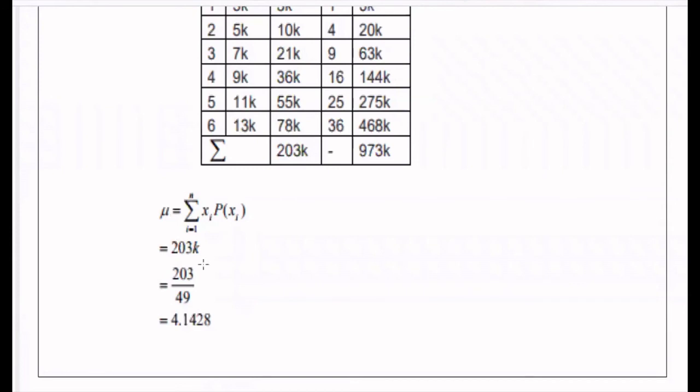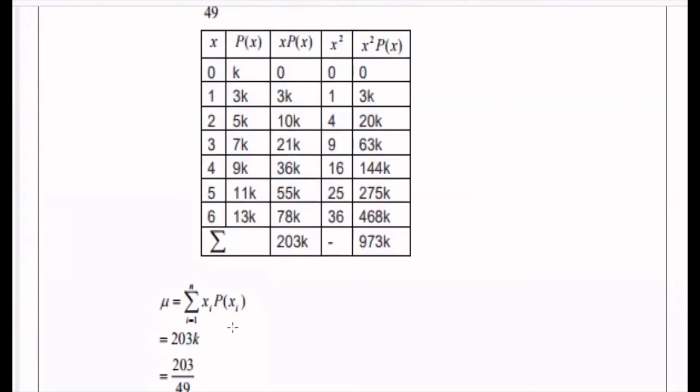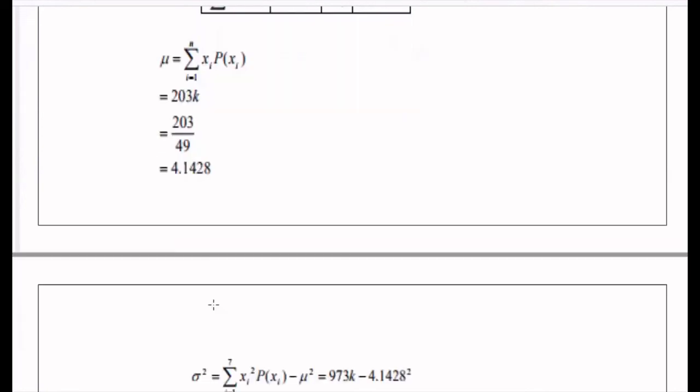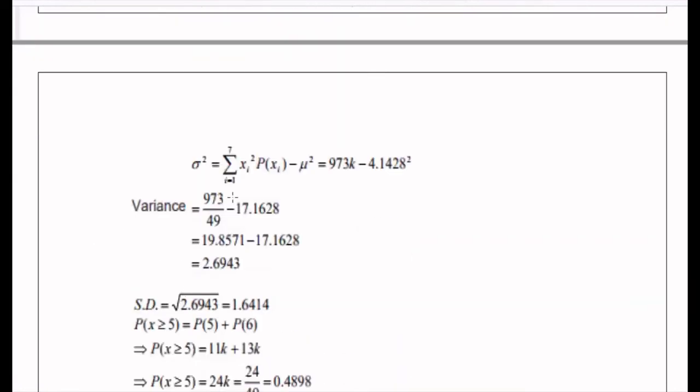Now coming to the formula for the mean. Mean is always given by the summation over xi into P of xi. The summation of xi into P of xi from the table is 203k. Substituting the k value, that is 1 by 49, 203 by 49 gives 4.1428. To find the variance, that is sigma square, it is the summation of xi square into P of xi minus mu square. From the table, xi square into P of xi is 973k, minus the mean value we have already found, 4.1428, squared.